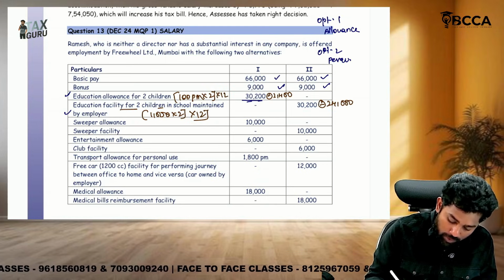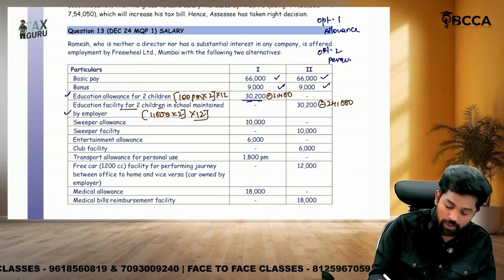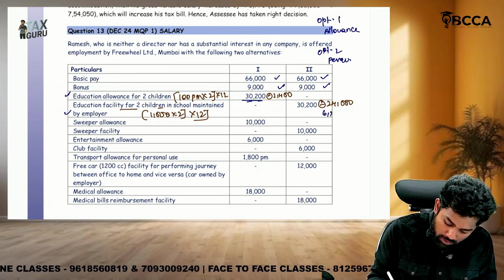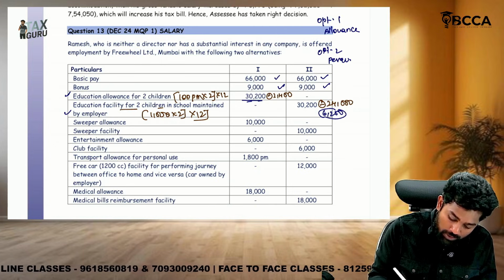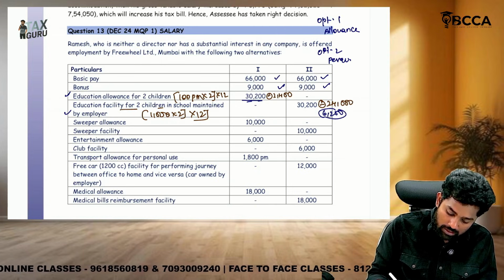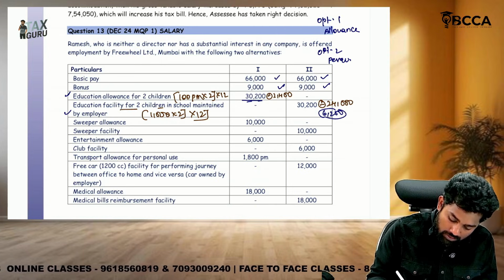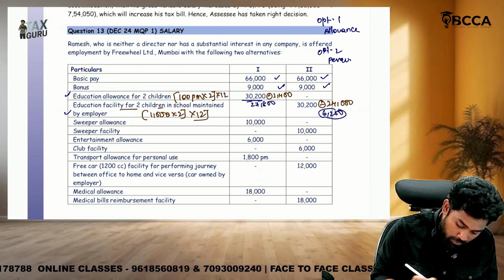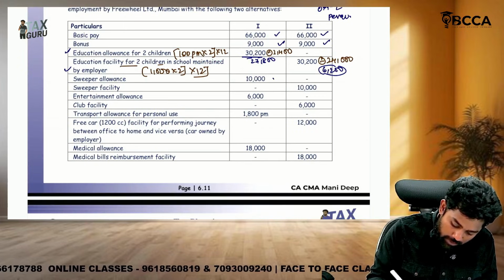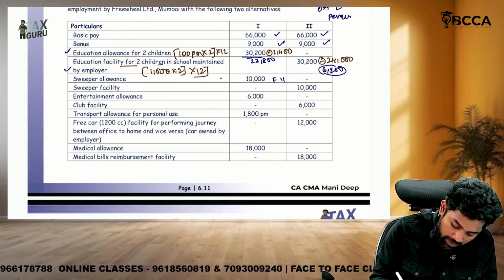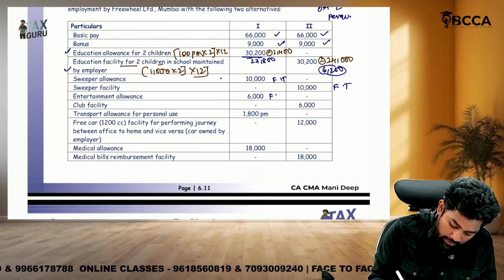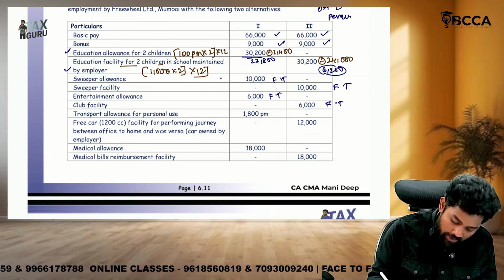So what is the taxable amount here, sir? 30,200 minus 24,000, that is 6,200 here, whereas under option 1 it is 30,200 minus 2,400, that is 27,800. Sweeper allowance is fully taxable and sweeper facility is also fully taxable, so nothing to be taken in both options. Entertainment allowance is fully taxable, club facility is also fully taxable.